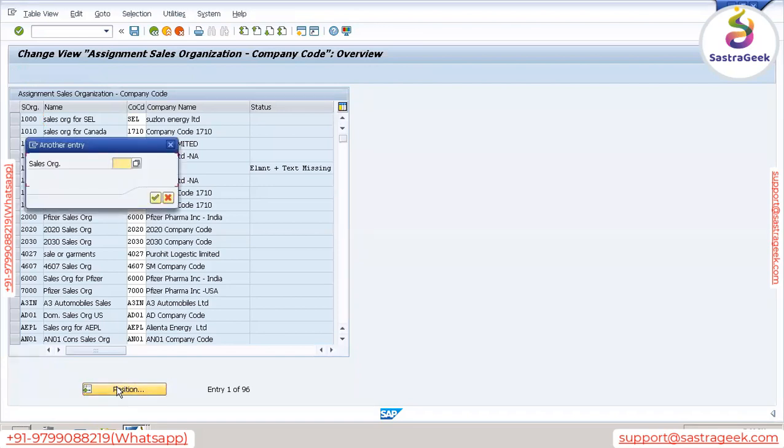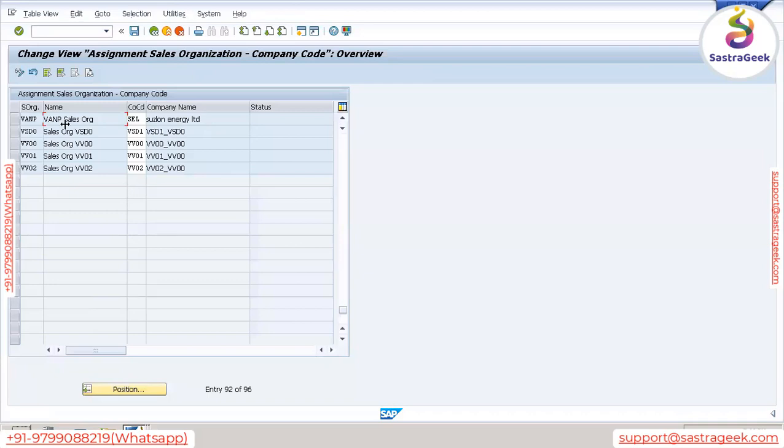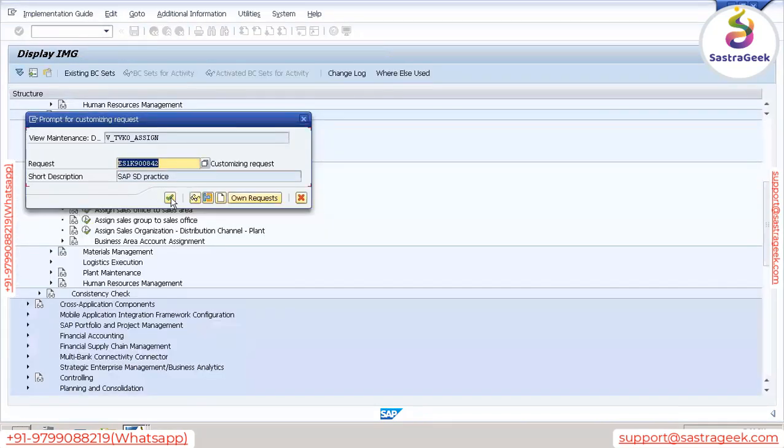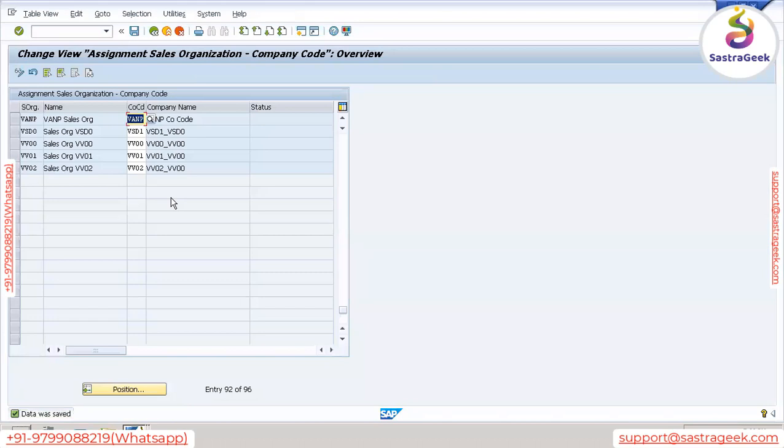Go to position, search for your sales organization, which is VANP. And here you see the company code is already assigned. Why? Because we copied. So no problem. You just remove this company code and assign your own company code. So we are assigning our sales organization VANP to company code VANP.